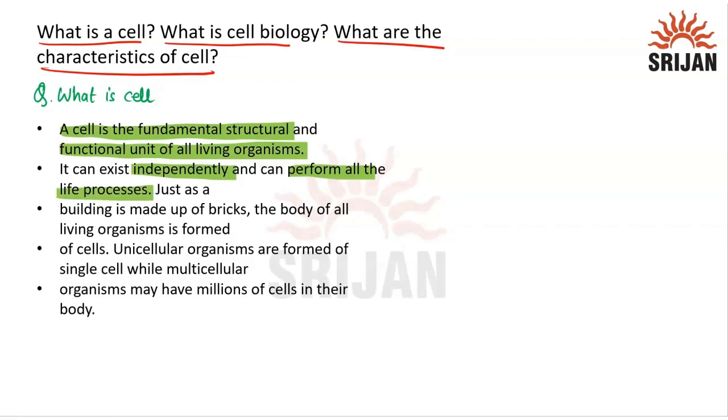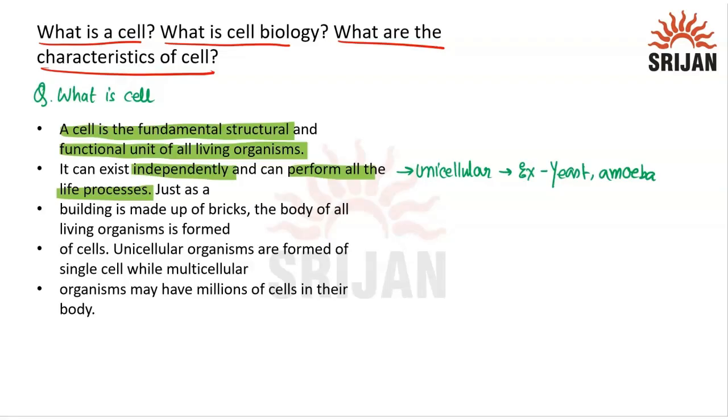We can see this in unicellular organisms. Can anybody give me examples? Yes, yeast, and also amoeba. These unicellular organisms are doing several functions in a single cell itself. So by that statement we understand that a single cell can independently exist, and can perform all its activities by itself.